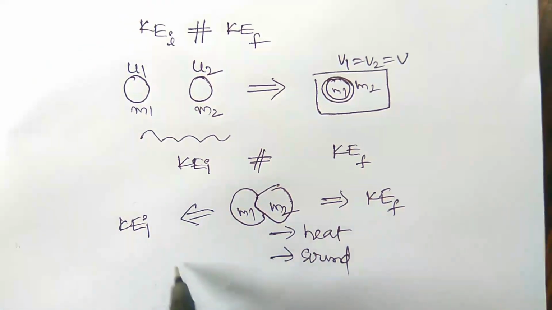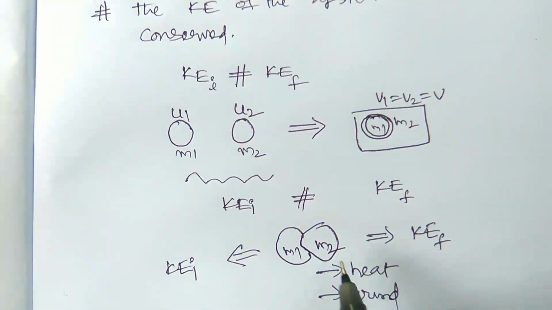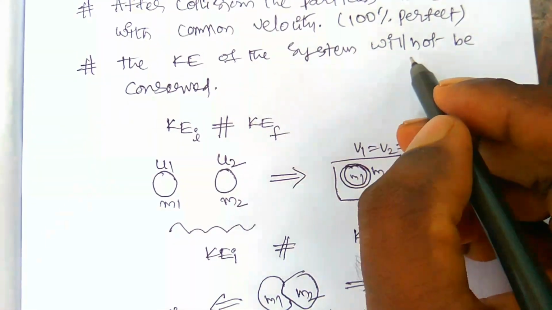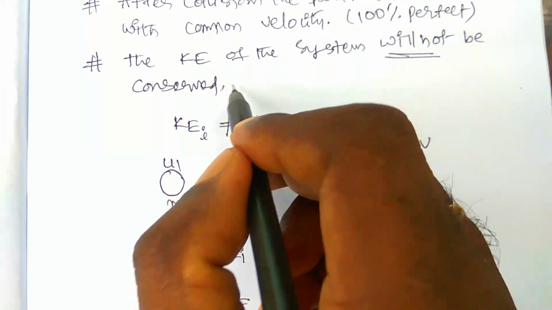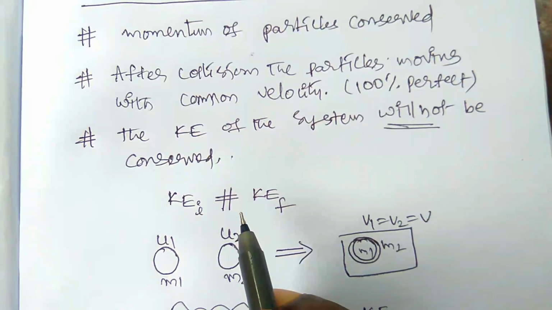Therefore some energy is lost in the inelastic collision process, and the kinetic energy is not conserved here.